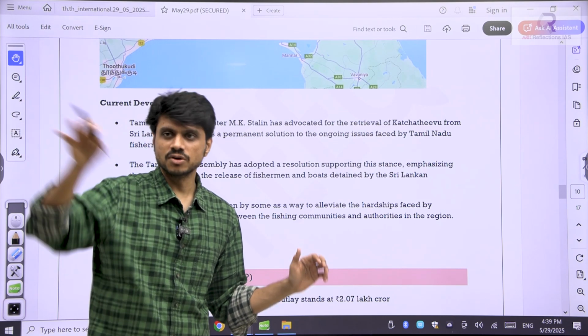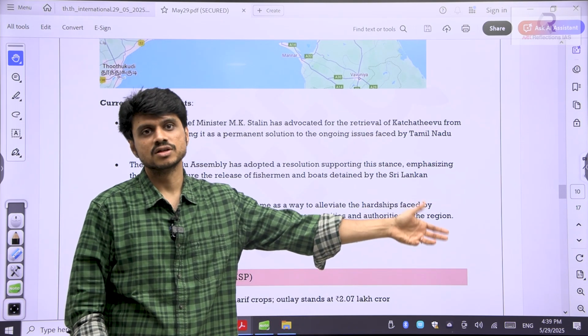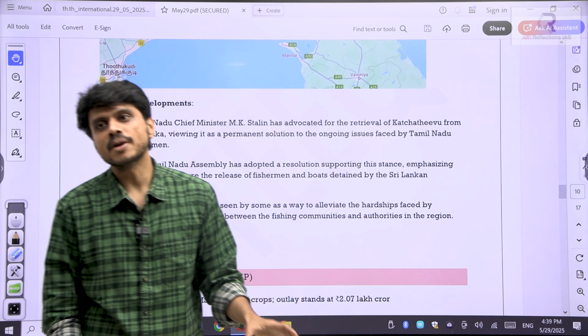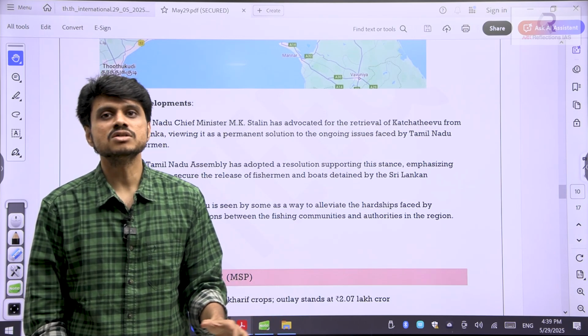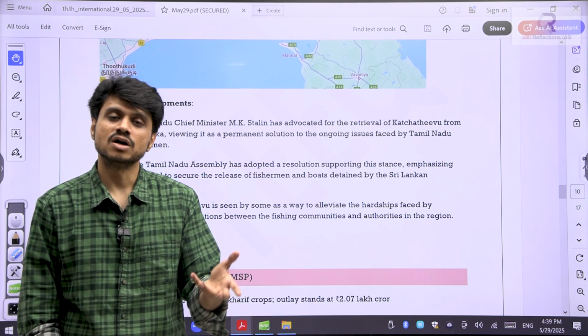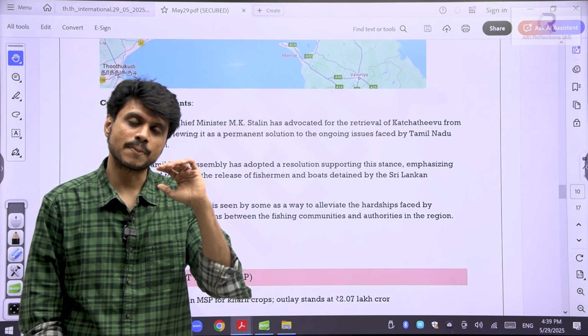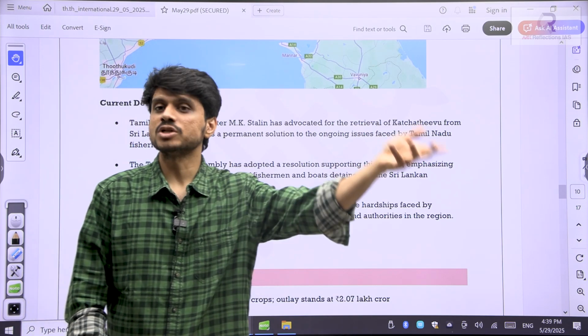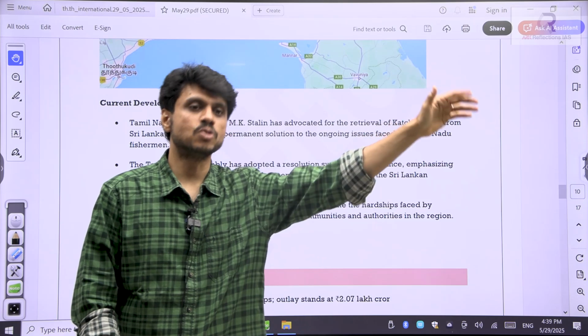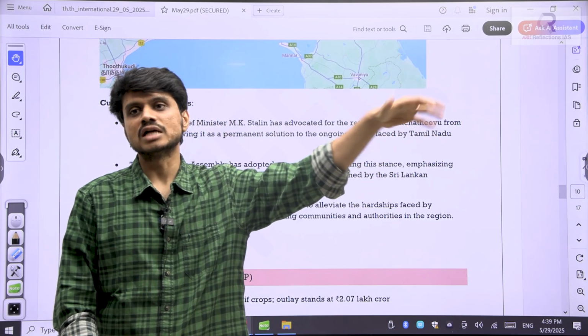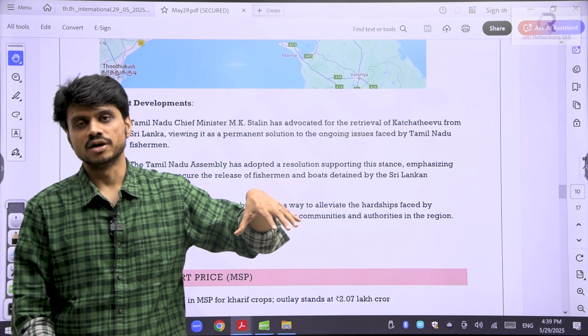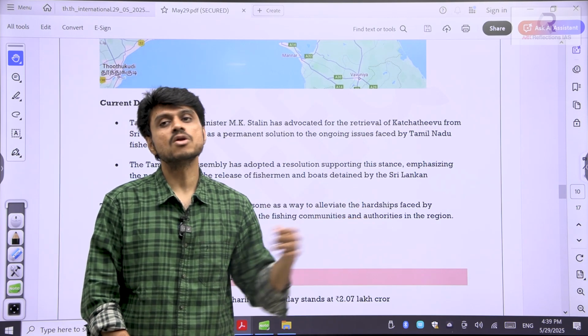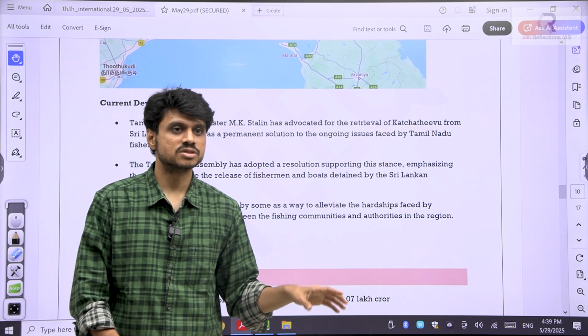And then they will say, okay, we can build the capacity in this way. So lack of this capacity is also one of the reasons why we are not reaching our fishing capacity, whatever the maximum potential we have. We are not hitting that potential. Though we are one of the largest producers in the fish market industry, still we are not able to compete with the developed countries because of the same thing.